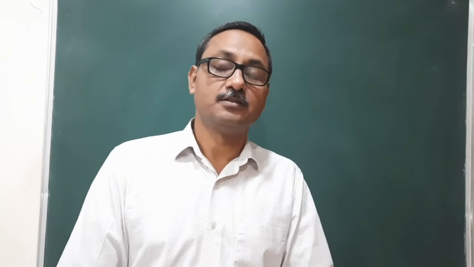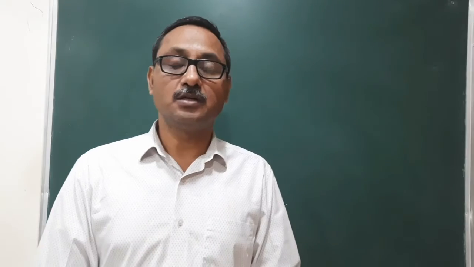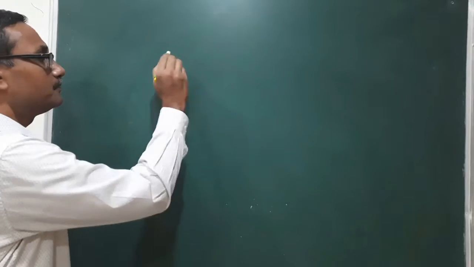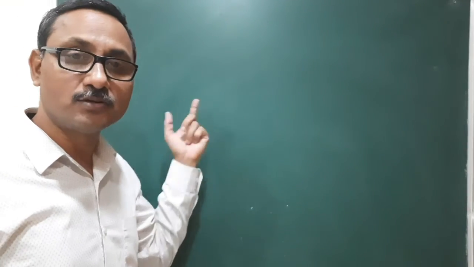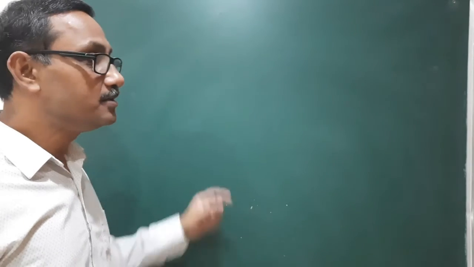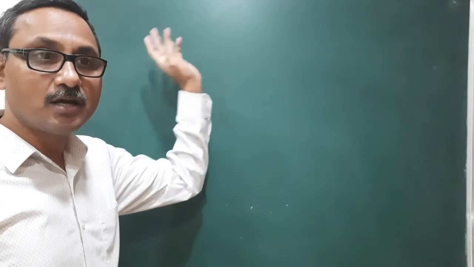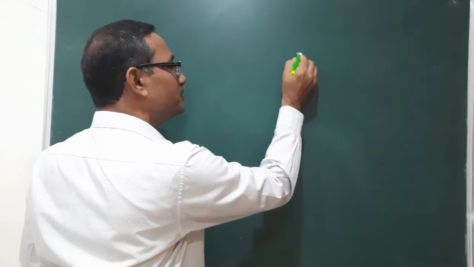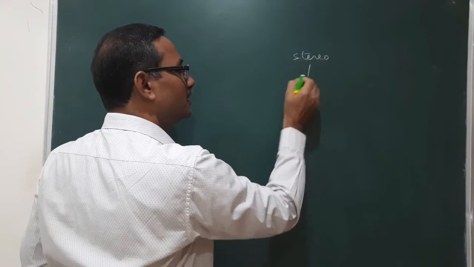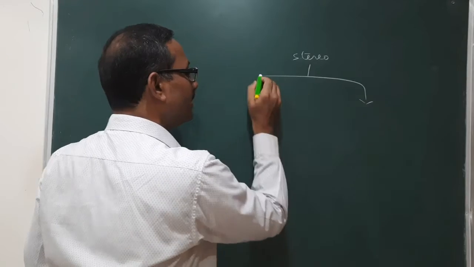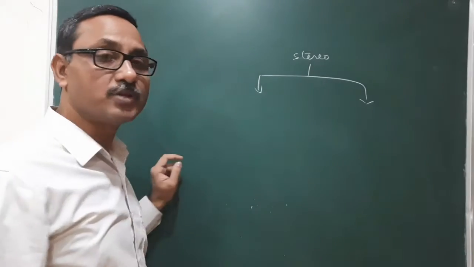Hello students. Today I will discuss geometrical isomerism. We already know stereoisomers. Actually, isomers are of two types: one is structural, the other one is stereoisomers. Stereoisomers are again divided into two types.